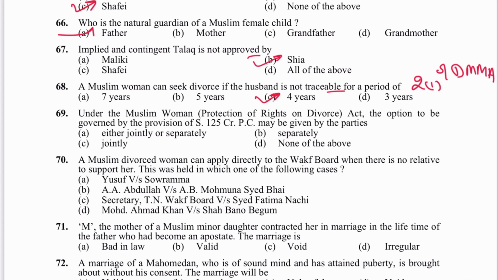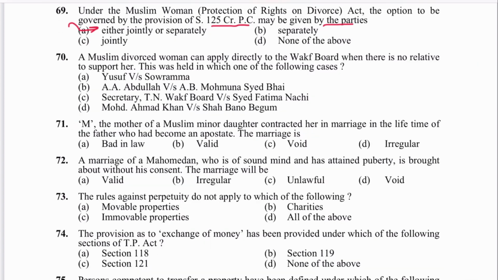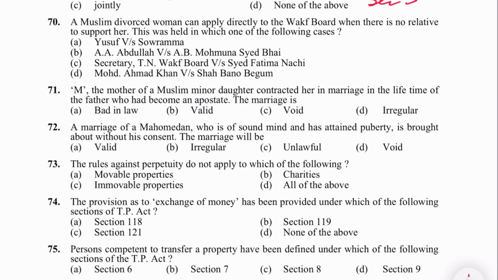Next is 69. Under Muslim Women Protection of Rights on Divorce Act, the option to be governed by the provision of Section 125 CrPC may be given by the parties either jointly or separately. A is the answer. And this is mentioned in Section 5 of Muslim Women Protection of Rights on Divorce Act. Next is 70. A Muslim divorced woman can apply directly to the Waqf board when there is no relative to support her. This was held in which case? Secretary Tamil Nadu Waqf Board versus Sayyid Fatima Nachi. C is the answer.